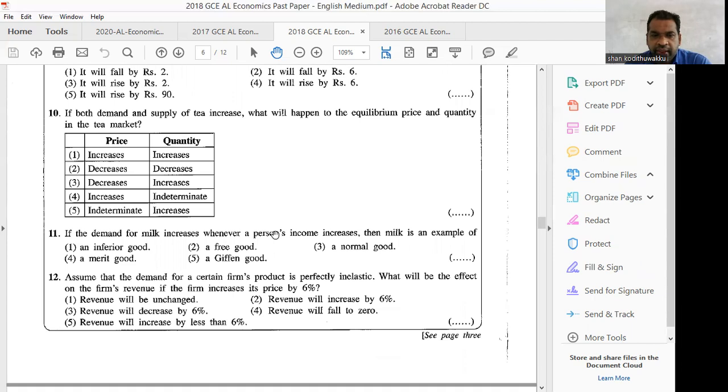Right. Number 10, if both demand and supply of tea increase, what will happen to equilibrium price and quantity in the tea market? If there is an increase on both sides, supply and demand, anyway, quantity will increase because supply increase will affect increase in quantity. Therefore, on the quantity side you have to select only increase things. First one you can select, third one you can select, fifth one you can select. Then you can reject second one and fourth one because decreases are